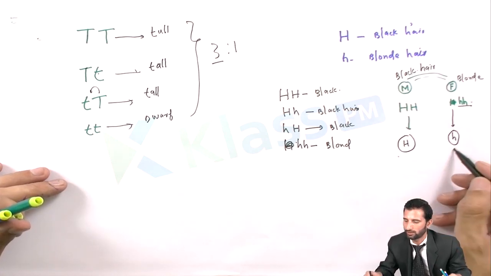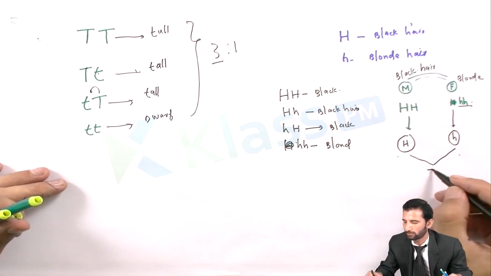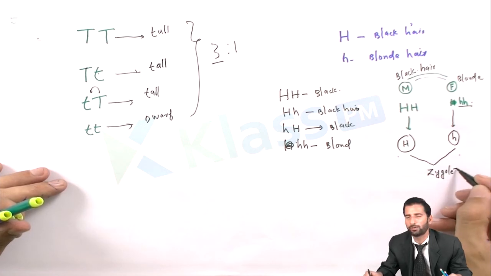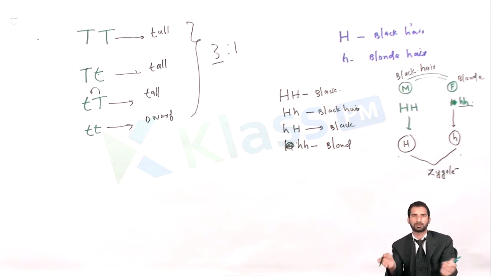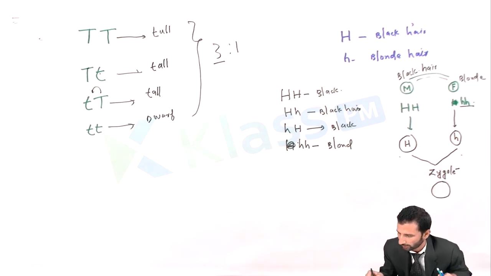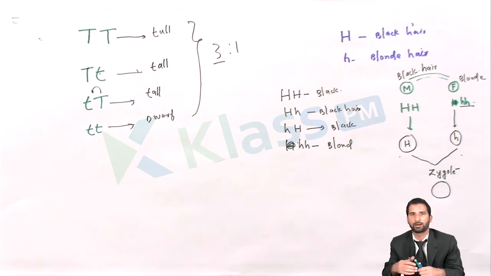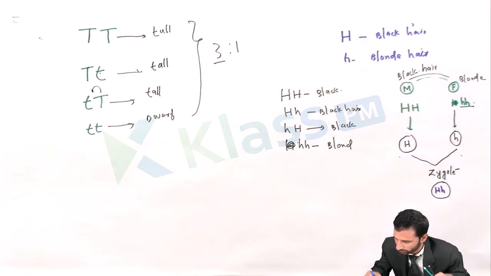So when these gametes fuse, they will form a zygote. Simply, it's sexual reproduction. The fusion of gametes forms the zygote. What would be the combination of this zygote? As far as the hair color is concerned, the combination would be capital H, small h.